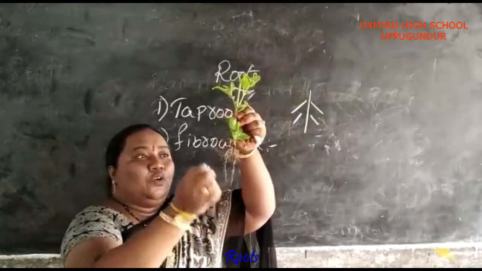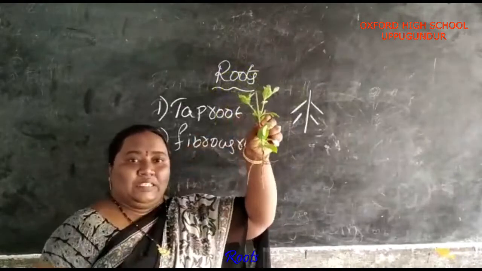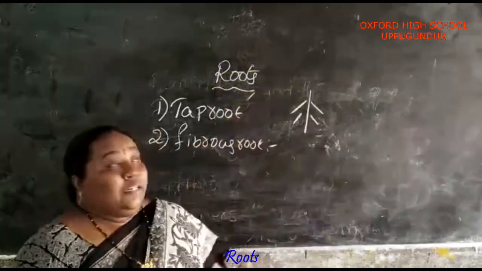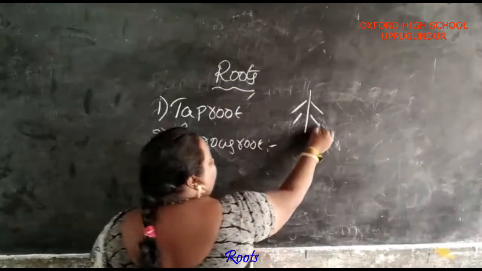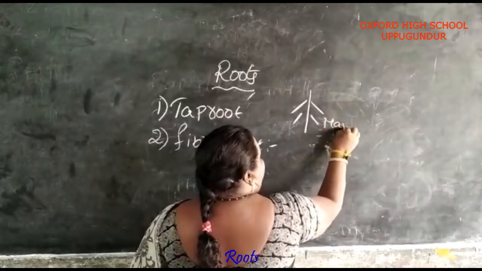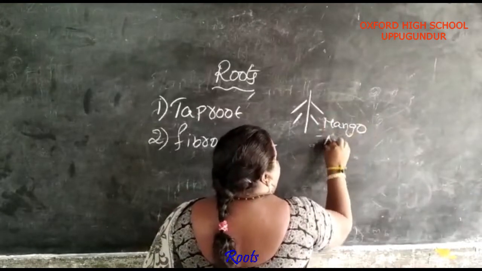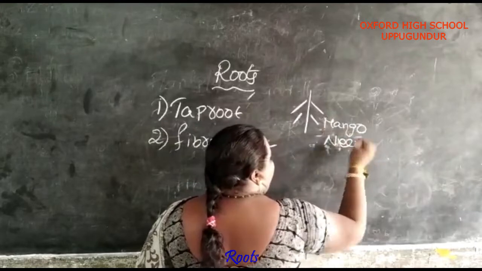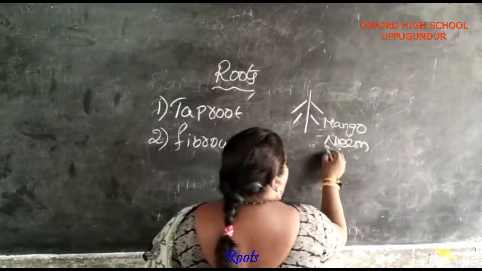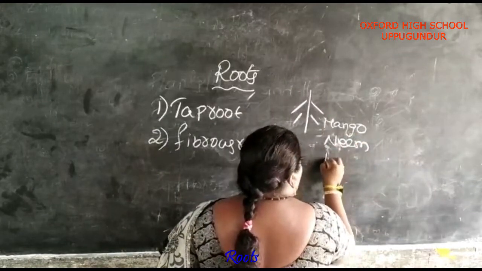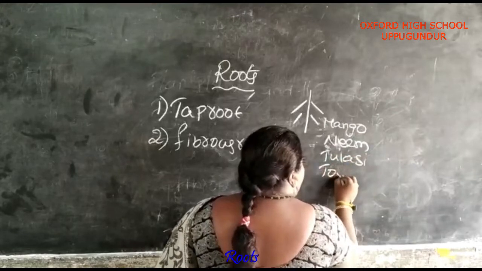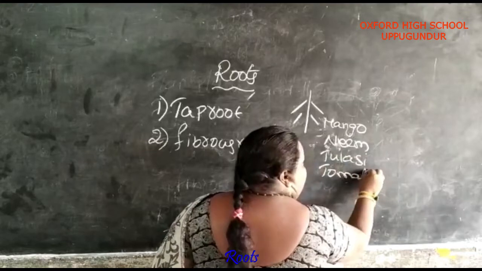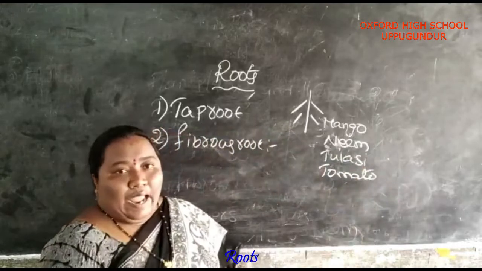Here it is a single root and it has branches. It is an example for taproot. Taproot examples: mango, neem.